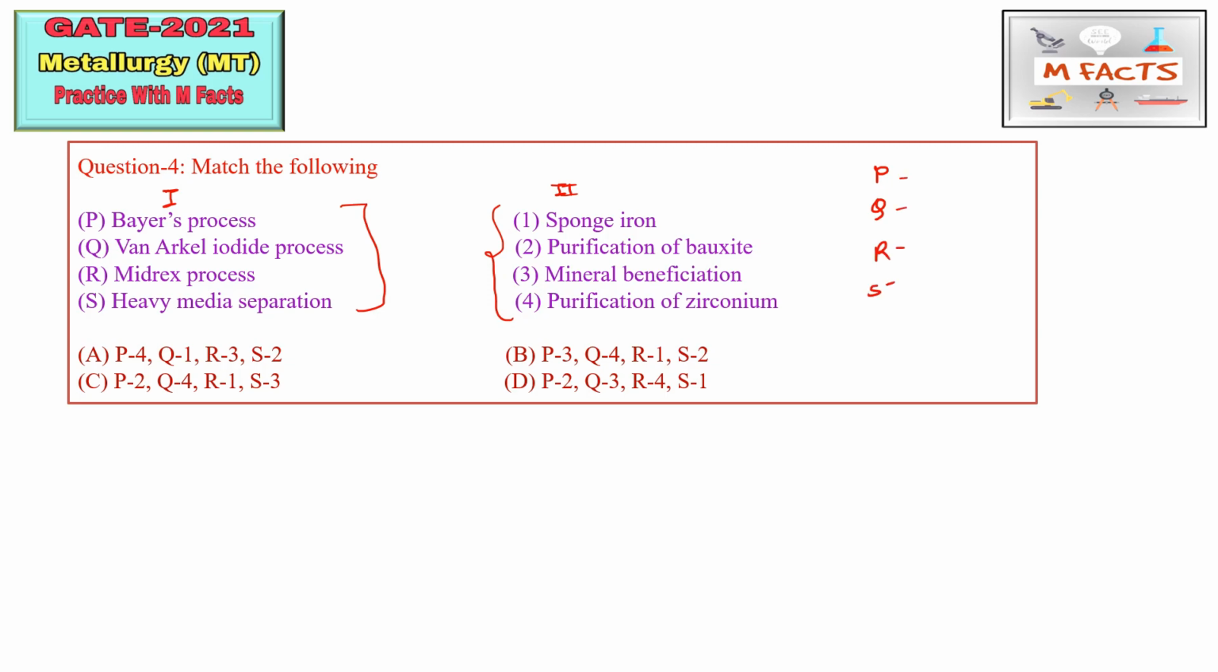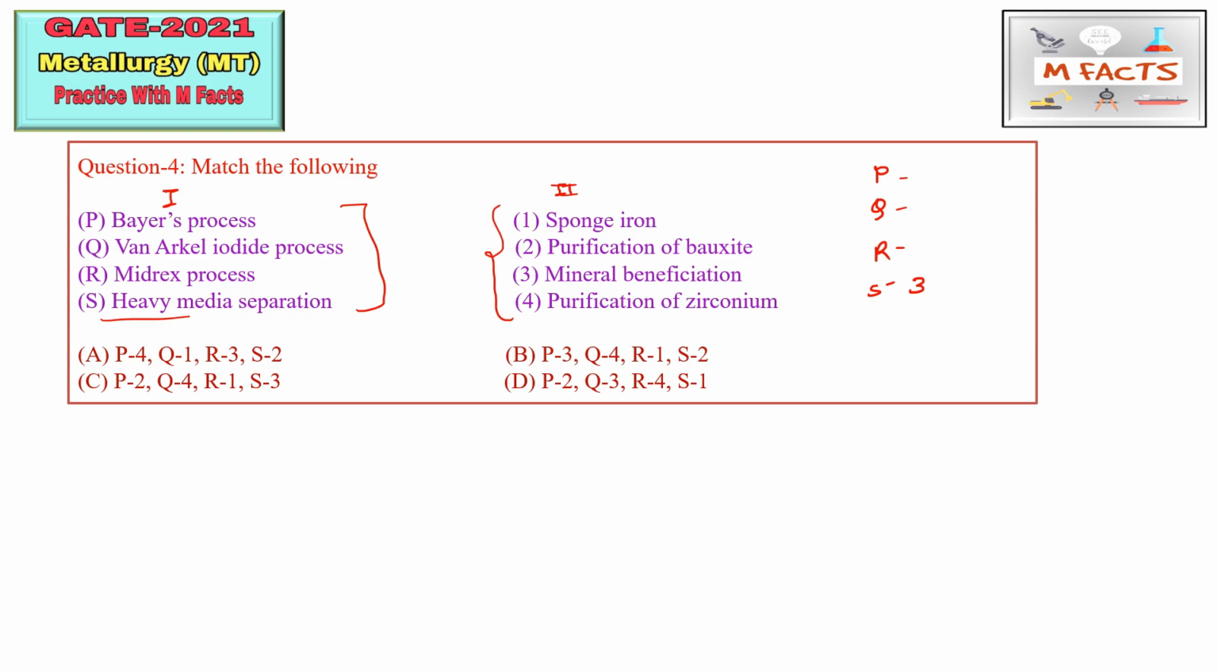In this matching, you will find that heavy media separation is something different. This is a mineral processing part, so you can say this is mineral beneficiation. So we can match S with 3. This is how we can eliminate all the options, but we will not do that because this is a practice session. If you know the odd one or the common one, you may reject all the other options and find the correct option by that route also. This is a practice session, that's why I will tell you everything about these matchings.